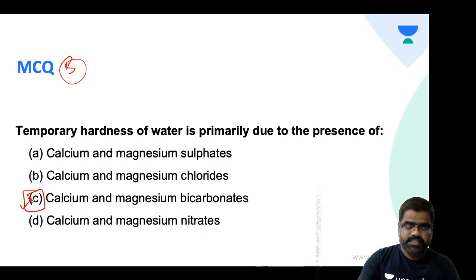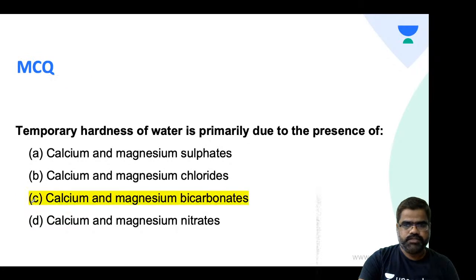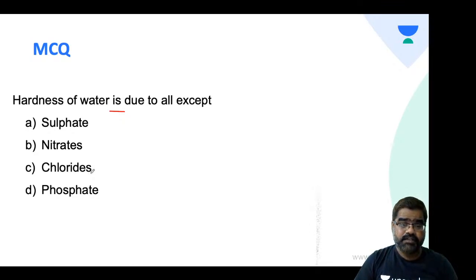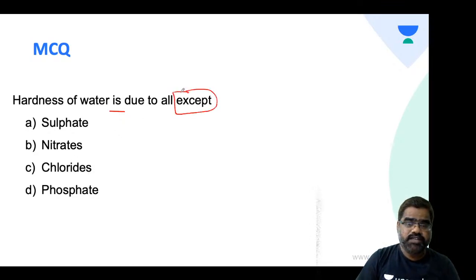What you're asking, I'll just answer that also. Hardness of water is due to all except: sulfate, nitrates, chloride and phosphate. Try this. Hardness of water is due to all except. Yugandhar goes with B. So except, which is not responsible for hardness of water.